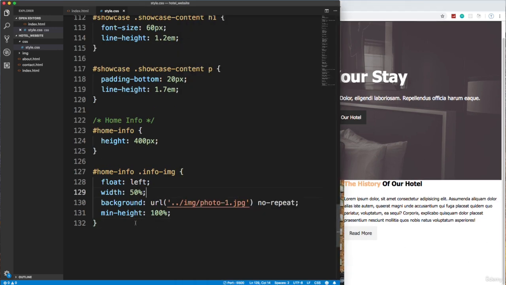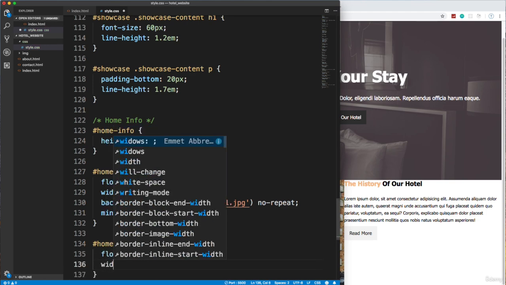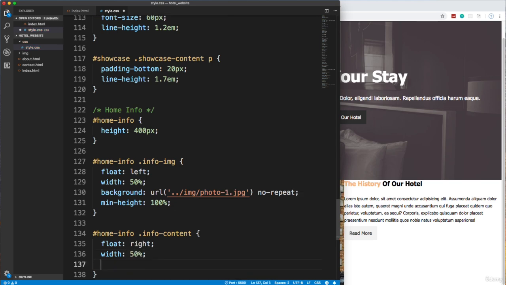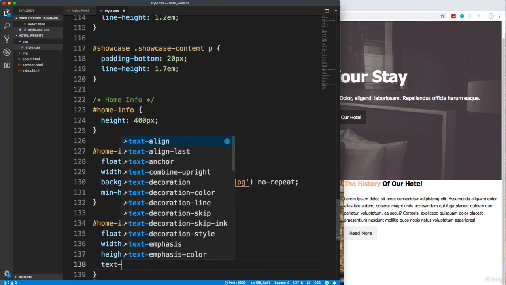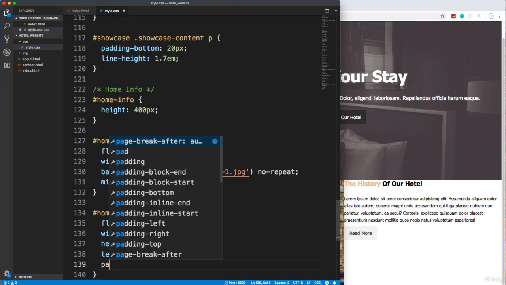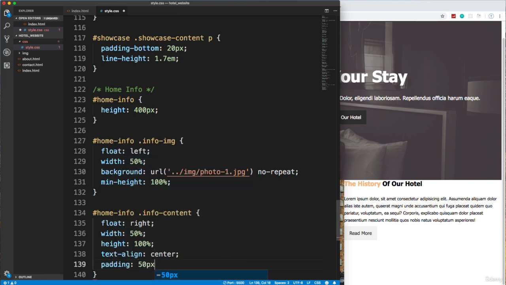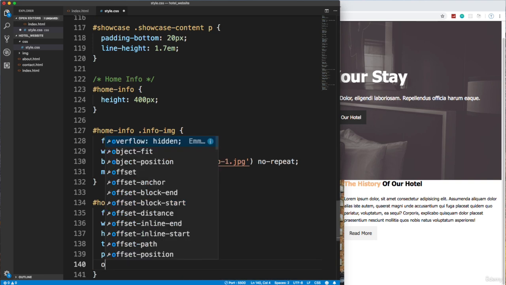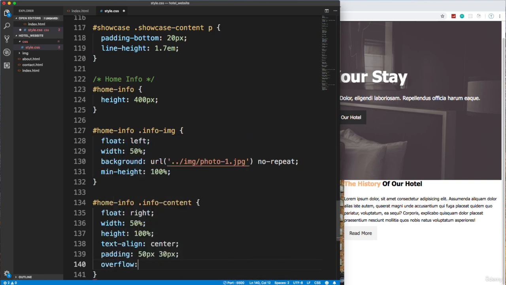All right, good. So now let's do the content side. So home-info, and we want info-content, and we want to float right. We want to set the width to 50%. I'm going to set the height to 100%. And I want to align everything to the center, so text-align to the center. And let's add some padding. So we'll do 50 top and bottom, 30 left and right. And then let's just do overflow hidden. So if anything goes outside of it, there's no scroll bars.